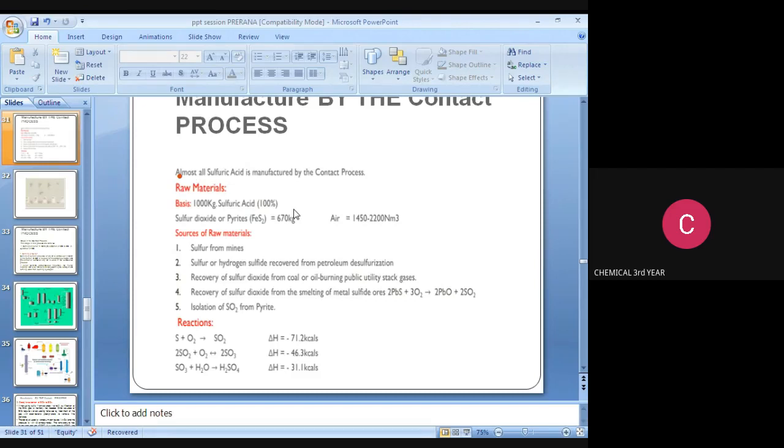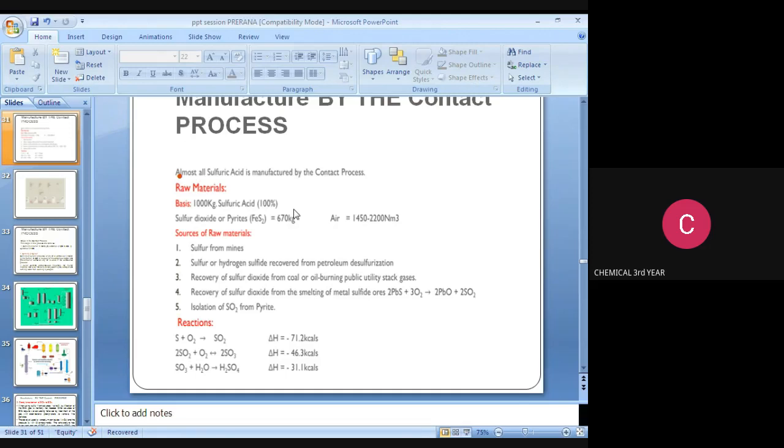The next process is the manufacturing of sulfuric acid by the contact process. Almost all sulfuric acid is manufactured by the contact process because the chamber process is obsolete, as it produces only 78 percent concentration. The raw materials for the production of sulfuric acid are sulfur and air, sulfur dioxide or pyrites, that is FeS2, plus 70 kg, and air is 1450 to 2200 normal meter cube.